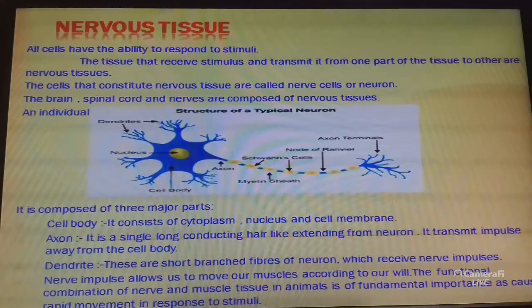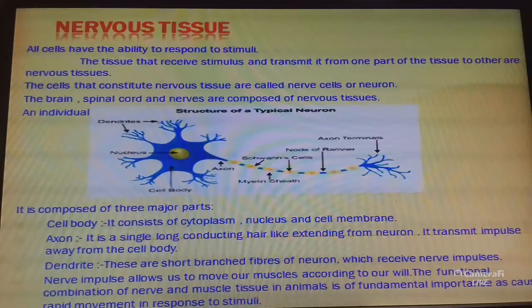The functional combination of nerve and muscle tissue in animals is of fundamental importance, as it causes rapid movement in response to stimuli. This is very important. A neuron consists of a cell body with a nucleus and cytoplasm from which long thin hair-like parts arise.